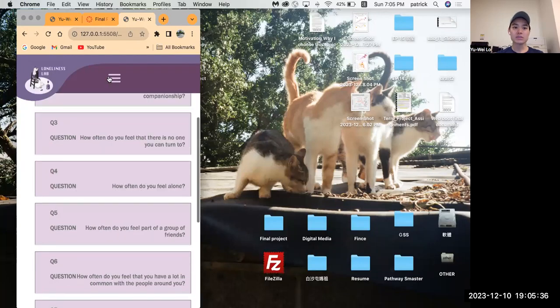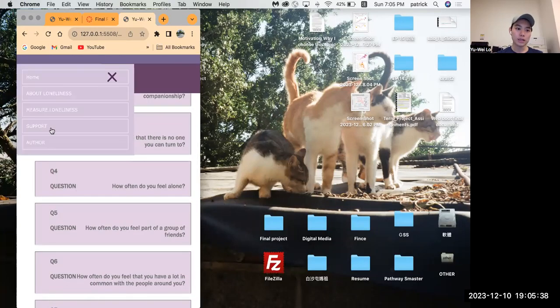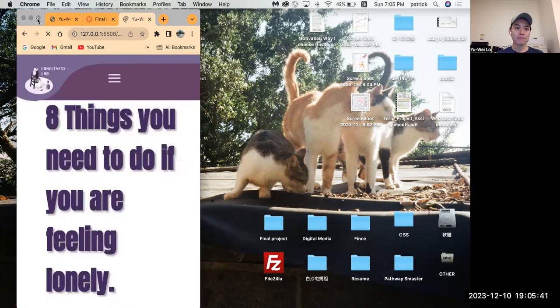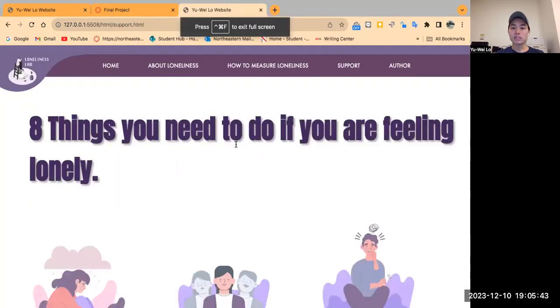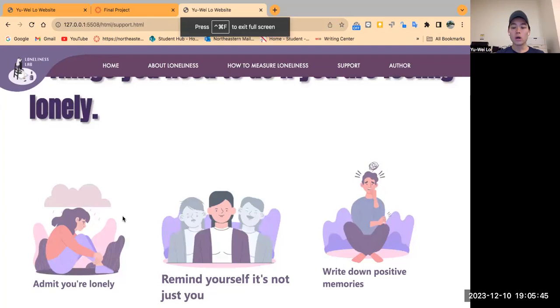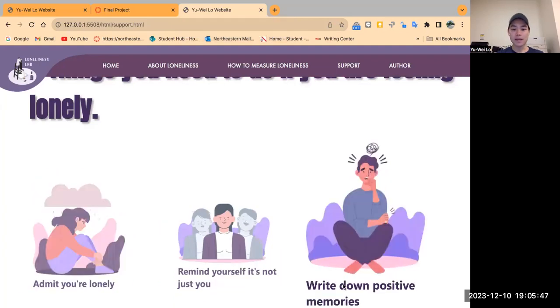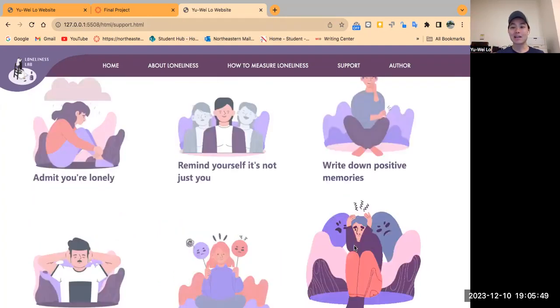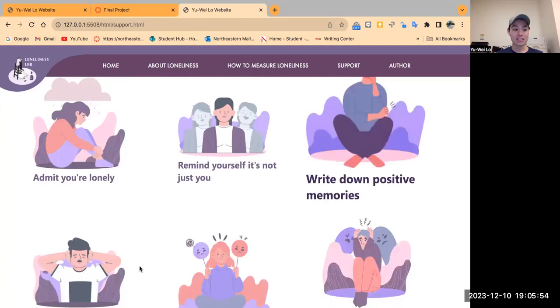So it's really, I think it's really organized. Okay, let me jump to the next page, the support page. In this page, I use the same transition. So if you hover over different images, they get bigger. So it will not have too much white space, because here I have a transition.